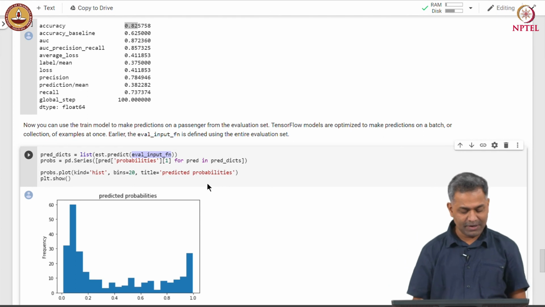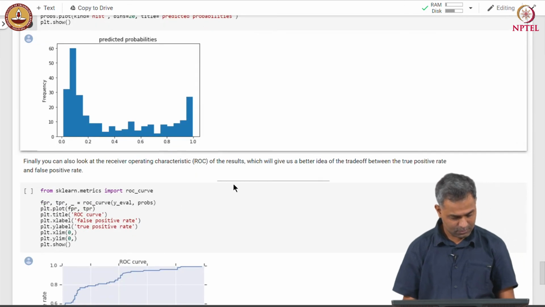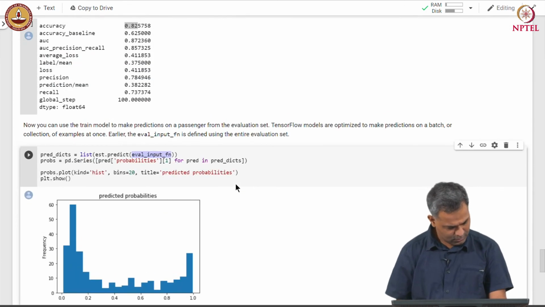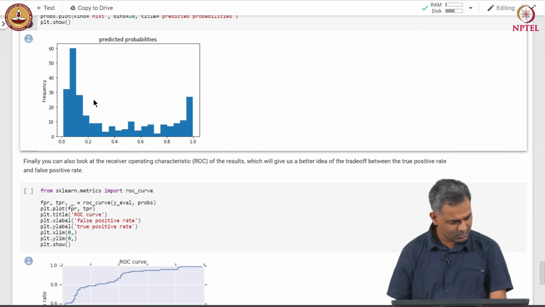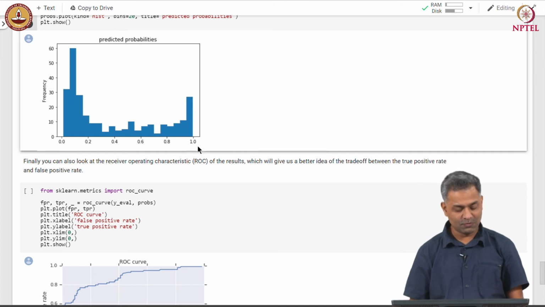We look at the probabilities from prediction and plot them. So, you can see that there are a lot of passengers which have a probability of surviving of only 0.1, and there are few passengers who have got a probability close to 1.